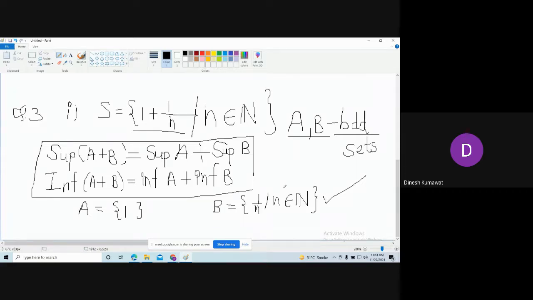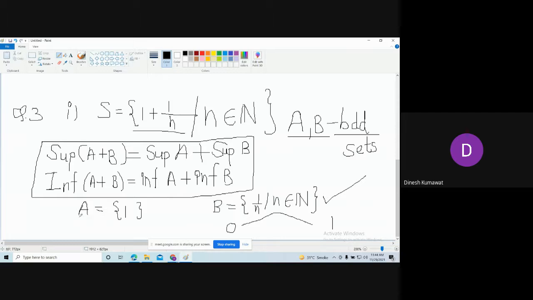Now see, in the second problem of practical number 2, you need to show the infimum of set B is 0. So the infimum of set B is 0 and the supremum of set B is 1. This we have already calculated.